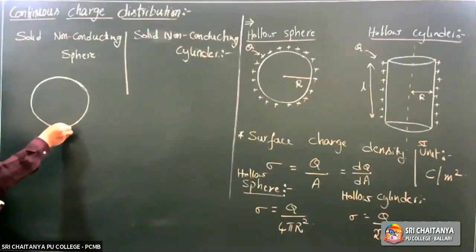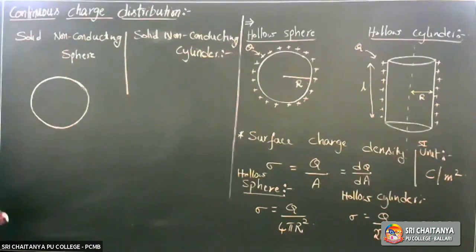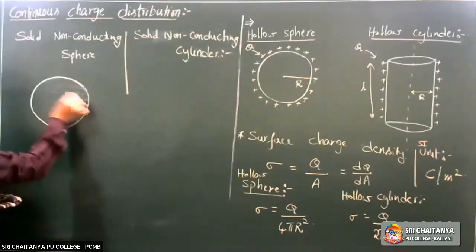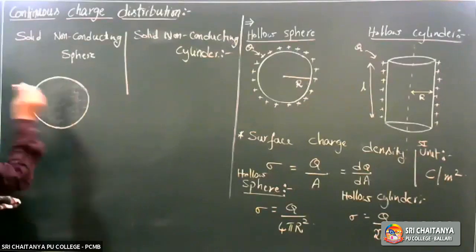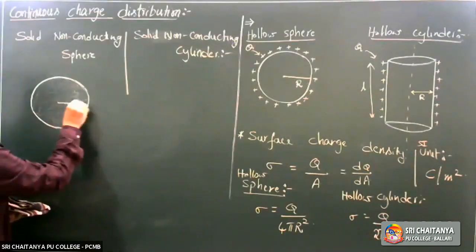That is a hollow sphere or conducting sphere. This is a non-conducting solid sphere. Solid sphere of radius r.